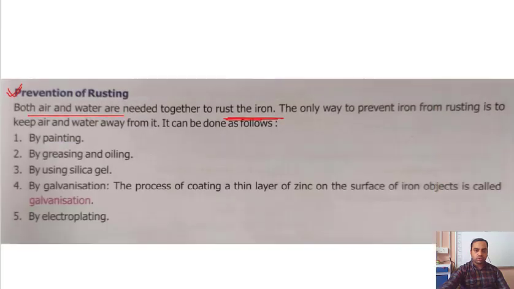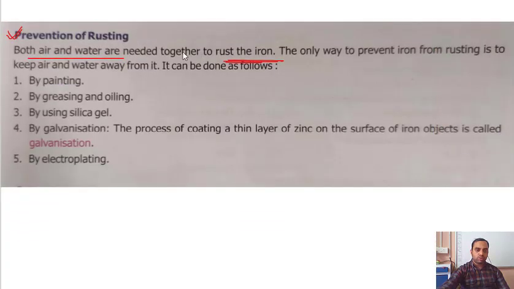So both air as well as water are needed for the rusting. The only way to prevent iron from rusting is to keep air and water away from it. So if you can keep air and water away from it, it will not rust. So how do you do this? By painting, by applying some paint, by greasing and oiling, by using silica gel, by galvanization.